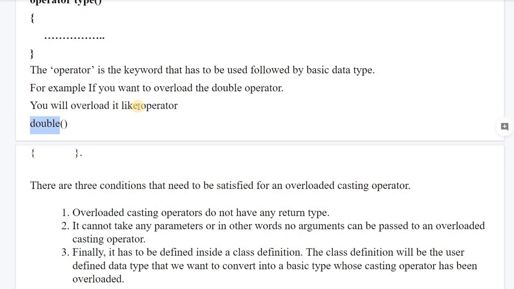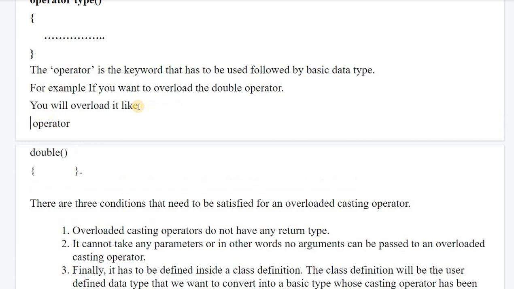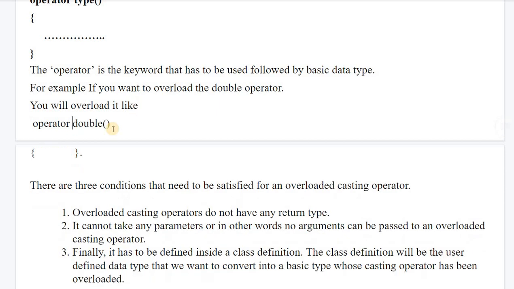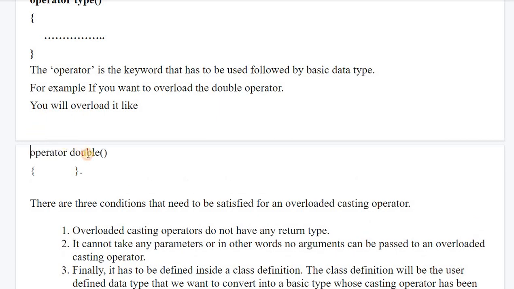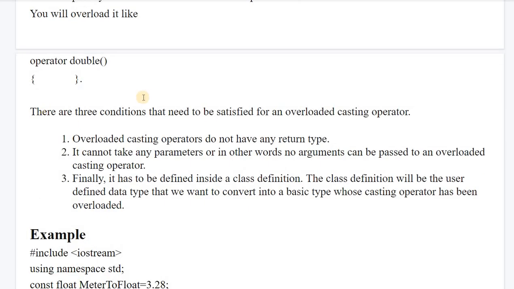For example, the operator keyword, and double is the type to which you want to convert your user defined data type. Here it can be any basic data type.